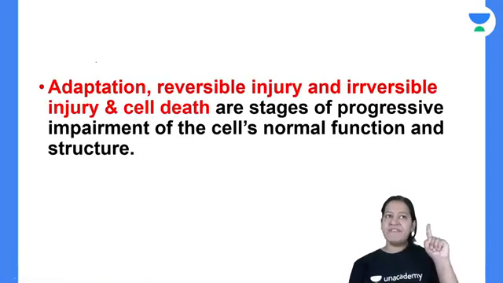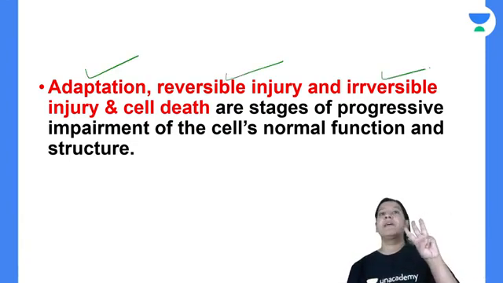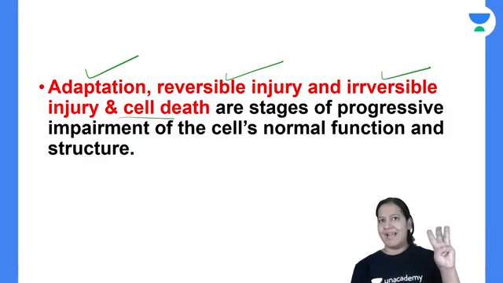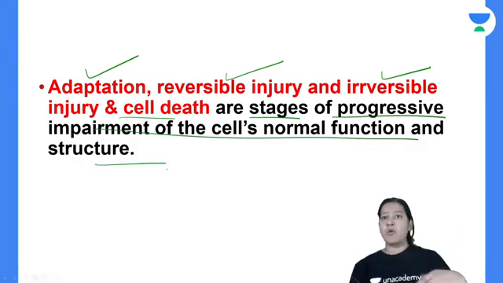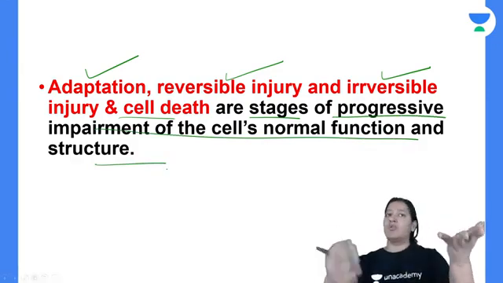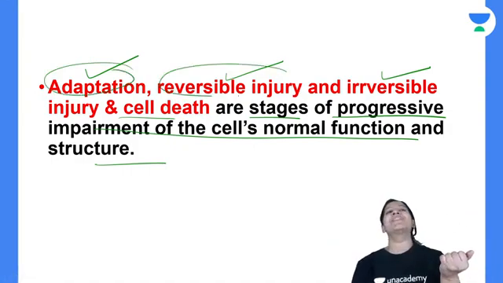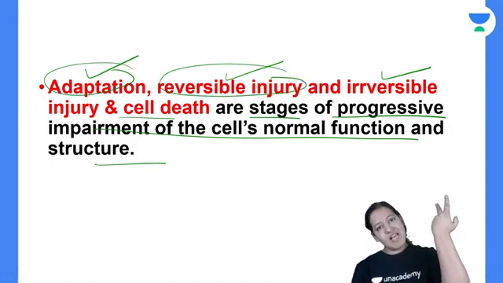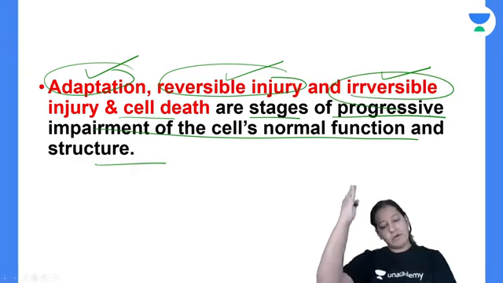So can I say the first thing which takes place is adaptation. The second thing is reversible injury. The third and last thing is irreversible cell injury, also known as cell death. So these are the stages of progressive impairment of the cell's normal structure and function. The cell's normal structure and function progressively change. A little change is adaptation. More change is reversible injury. If the cell has died, that is cell death, it is irreversible cell injury. So these are progressive impairments of the same series.